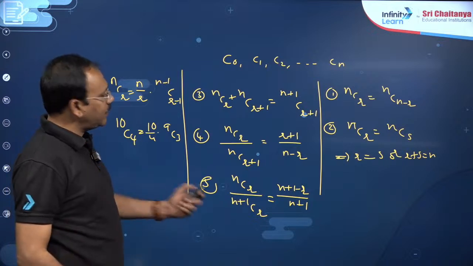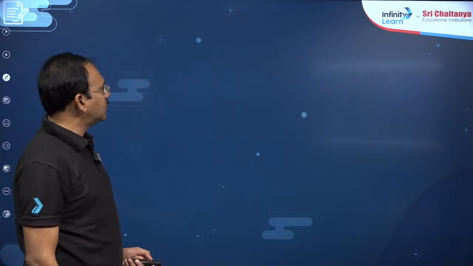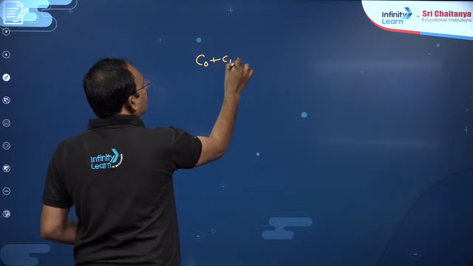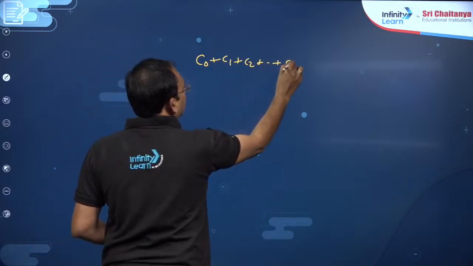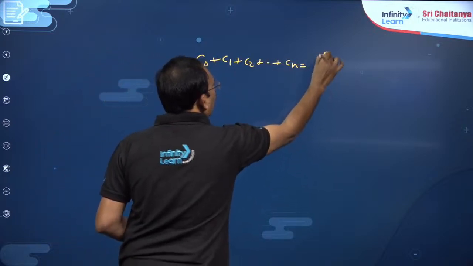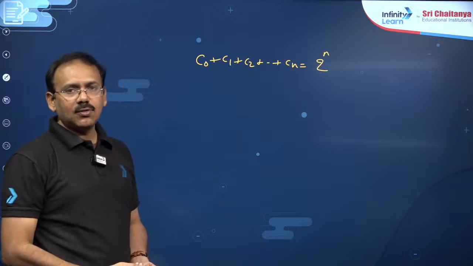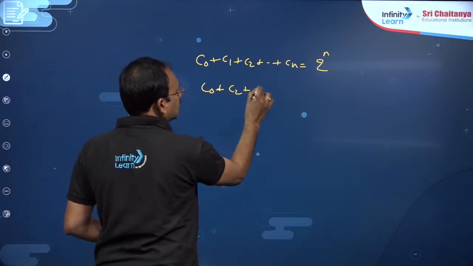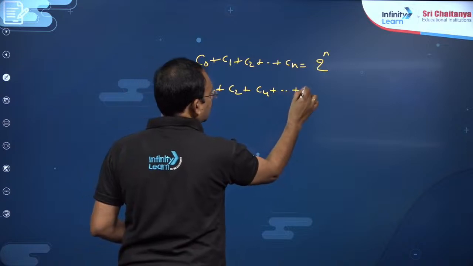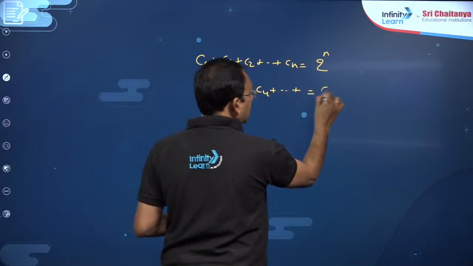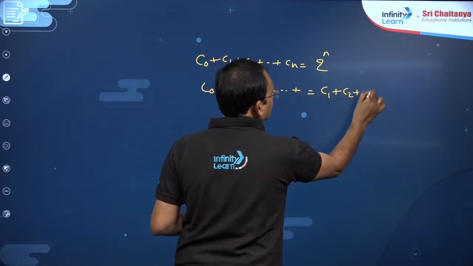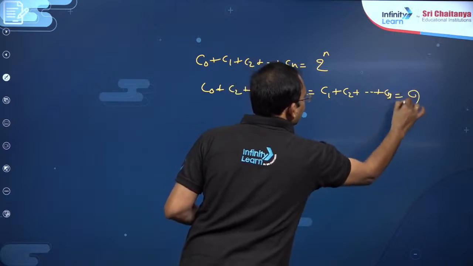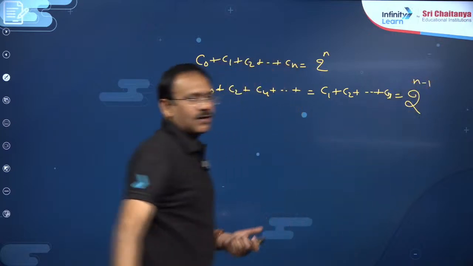So, these are simple properties related to binomial coefficients, and apart from these, C0 plus C1 plus C2 plus Cn is nothing but 2 power n, the sum of all binomial coefficients. And if you take only even suffixes, C0 plus C2 plus C4 and so on, will be equal to the sum of all odd suffixes and so on, whatever you will get, this will be 2 power n minus 1.